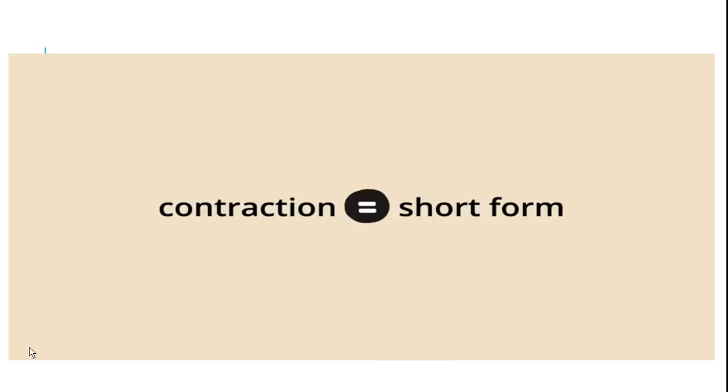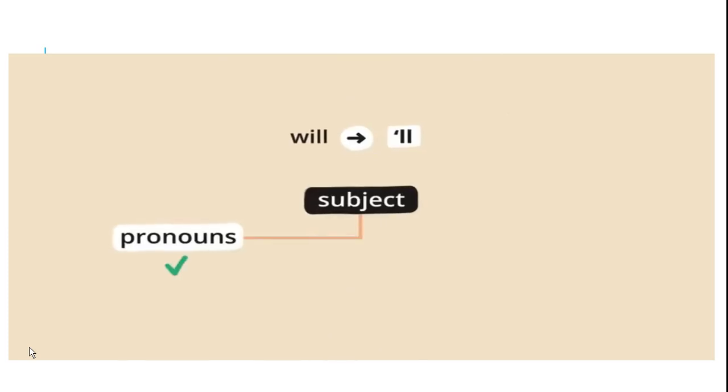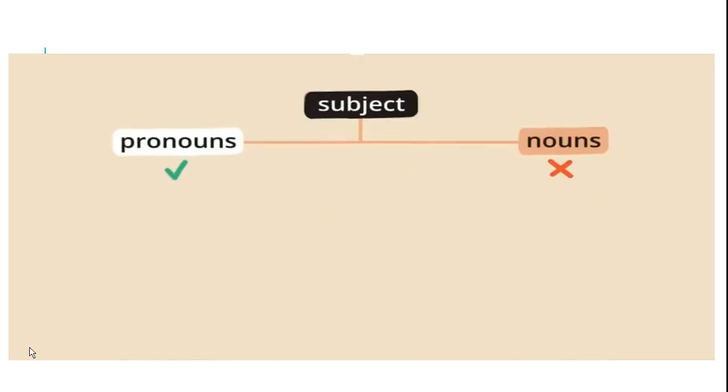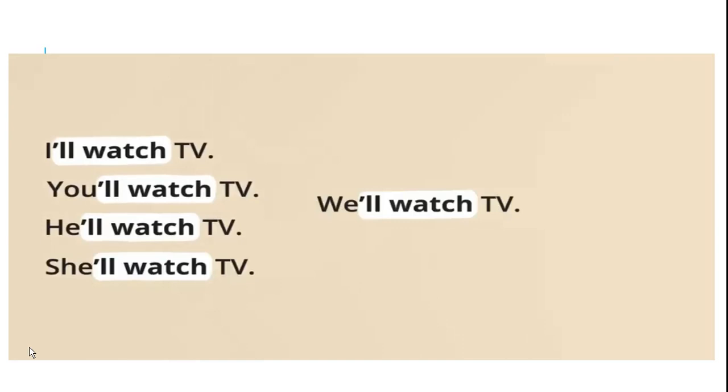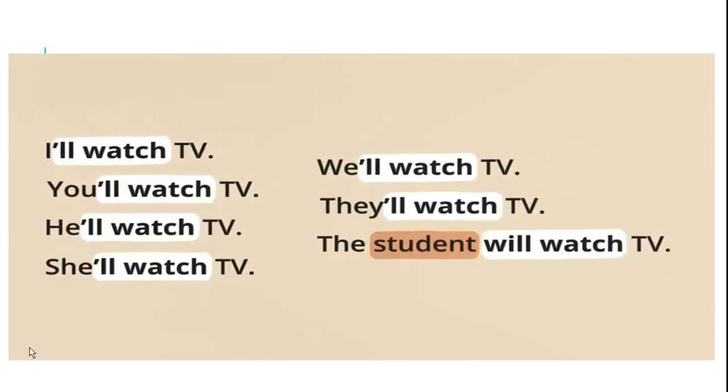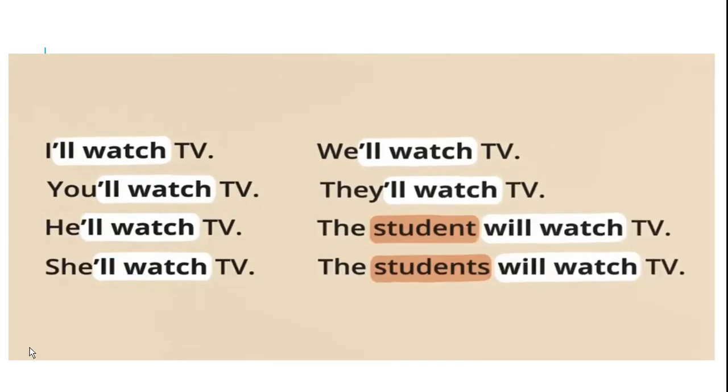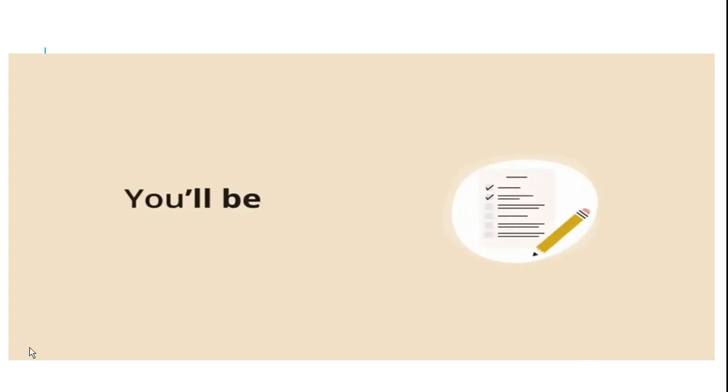Right, but here are some contractions also. आप देख सकते हैं contractions किस तरह के हैं. So here we can use the short forms like will. अगर हमें इसको बोलना है तो हम इसको बोलते हैं I'll. जैसे I will है तो हम इसको बोलते हैं I'll. कोई pronoun का ही यूज होता है, nouns का यूज नहीं होता है. जैसे I'll watch, you'll watch, he'll watch, she'll watch, we'll watch, they'll watch, the students will watch. Like that we are making.